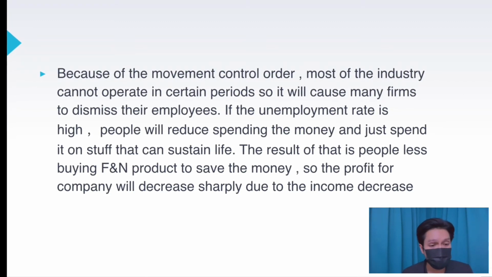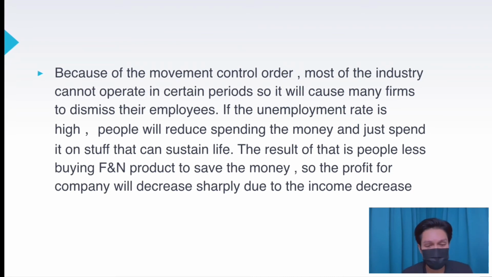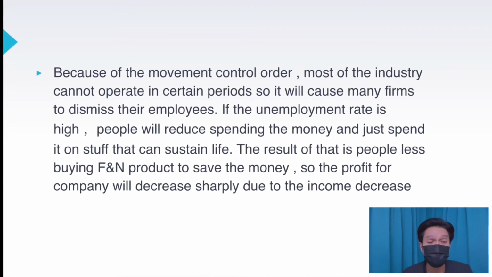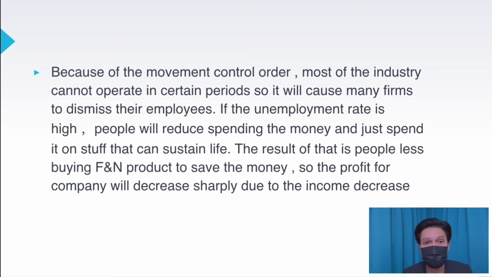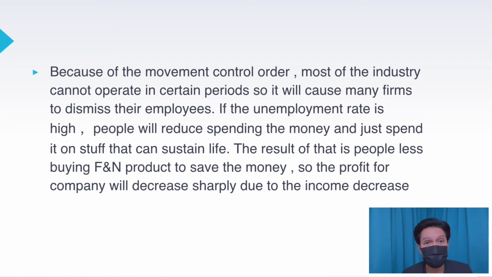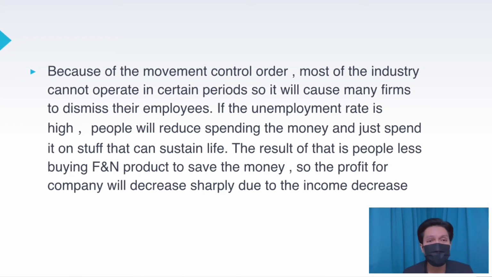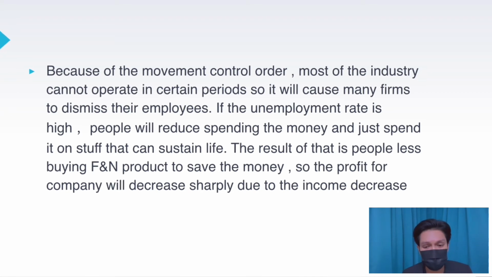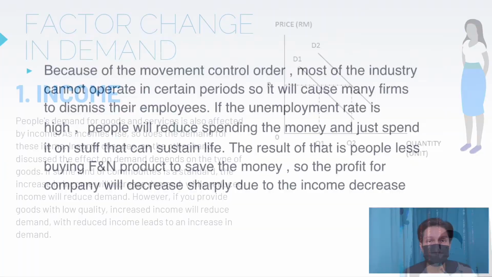If the unemployment rate is high, people will reduce spending and just spend on stuff that can sustain their life. The result is that people buy less F&N product to save money. So the profit for the company will decrease sharply due to the income decrease.